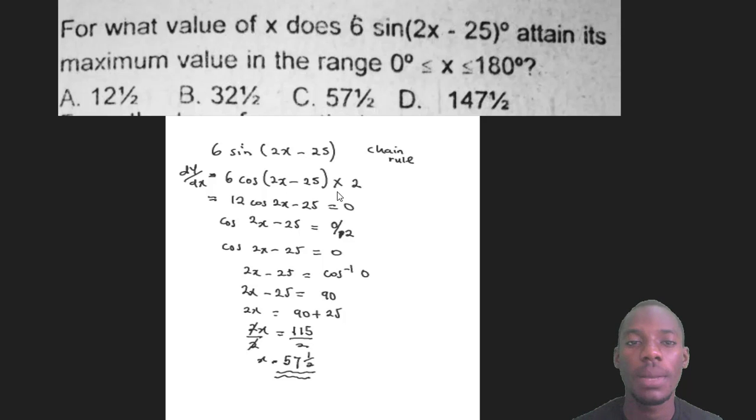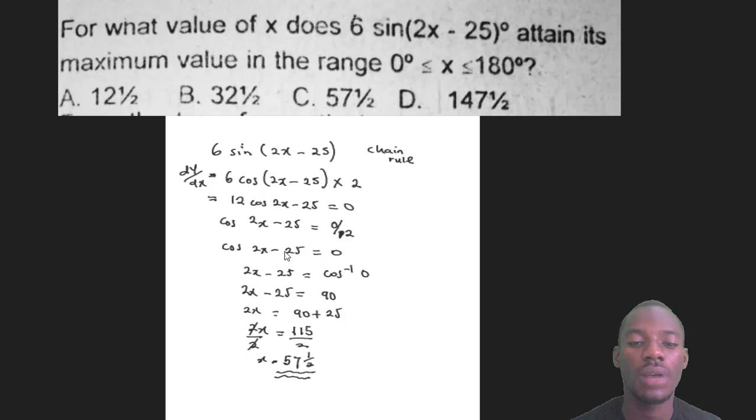Equate it to 0 because they say find the value of x. You will equate everything to 0. So everything now becomes equal to 0. Now solve for that. The cos(2x - 25), the 12 will come from here and go under this. It will become 0 over 12. That's 0. cos(2x - 25) equals 0.